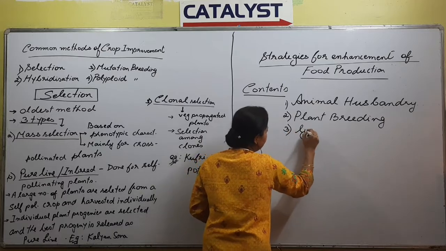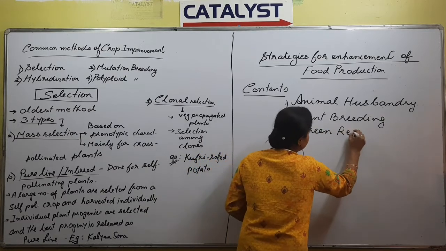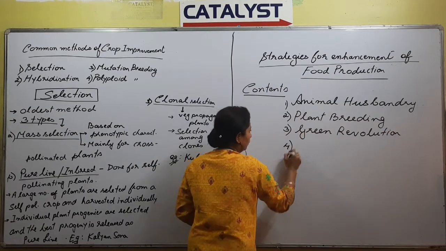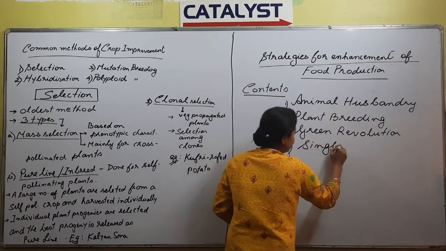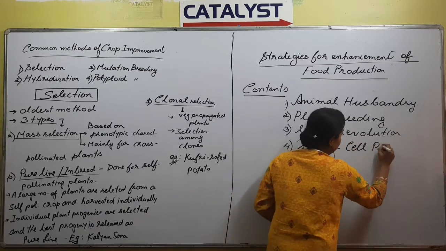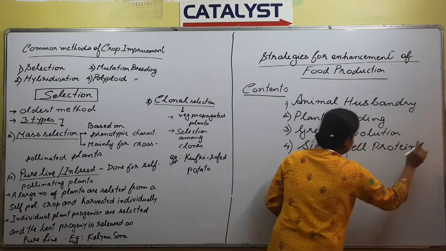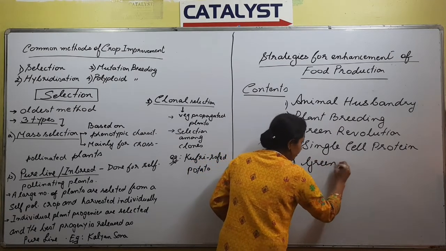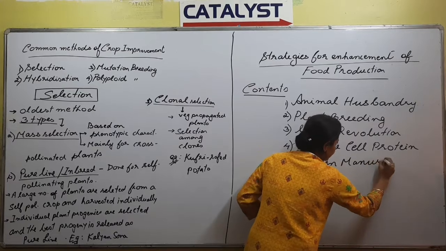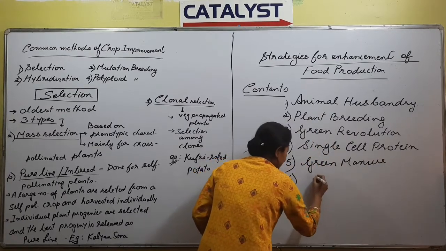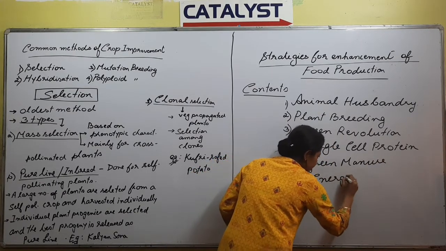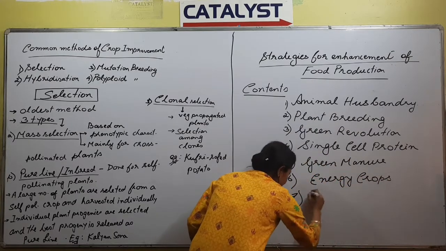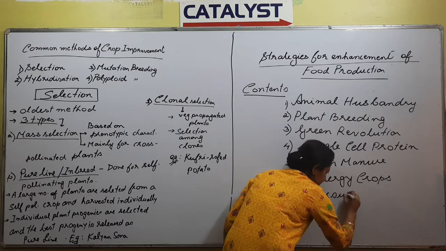Third is green revolution. Fourth is single cell protein. Fifth, we'll be talking about green manure. Sixth is about energy crops. And last, we'll be talking about tissue culture.